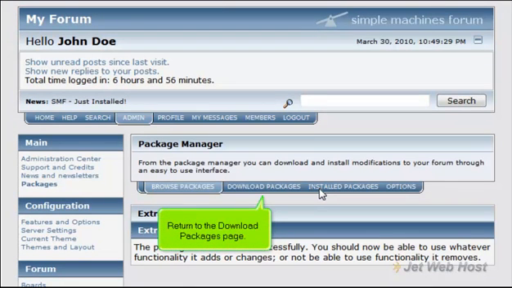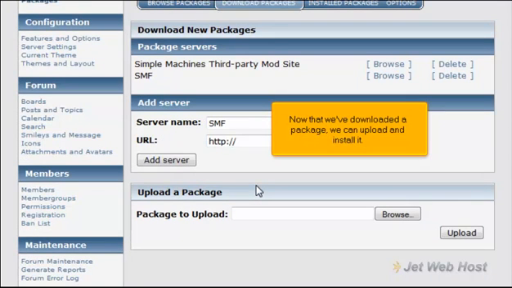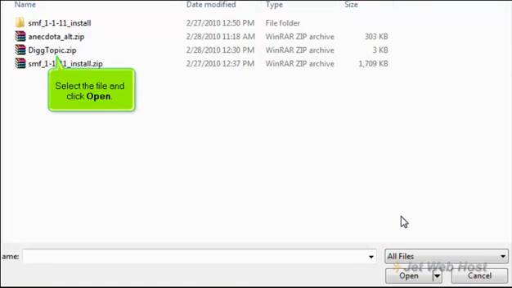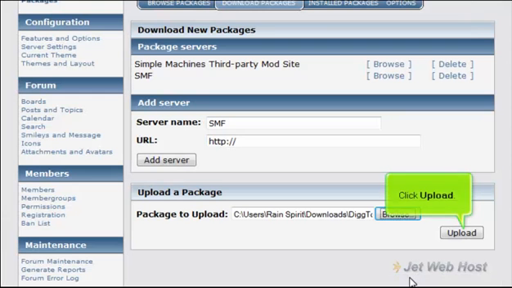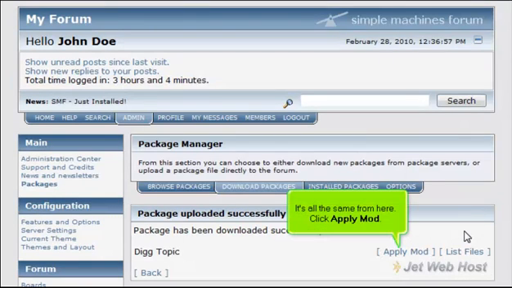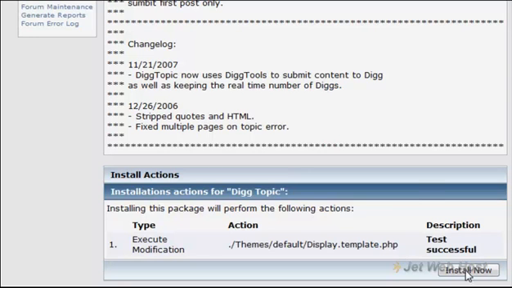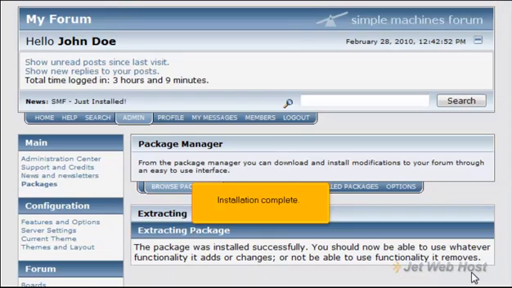Return to the Download Packages page. Now that we've downloaded a package, we can upload and install it. Browse for the file on your computer. Select the file and click Open. Click Upload. It's all the same from here. Click Apply Mod. Installation complete.